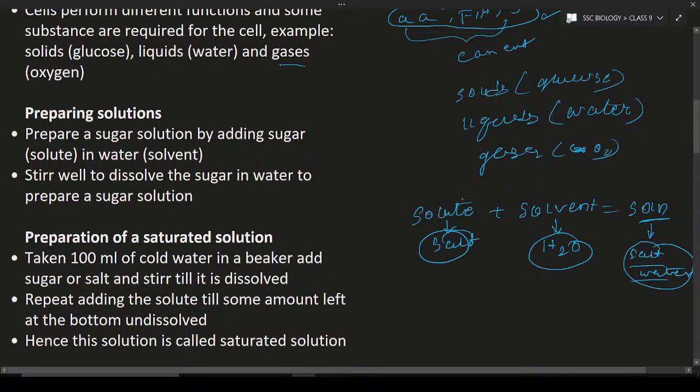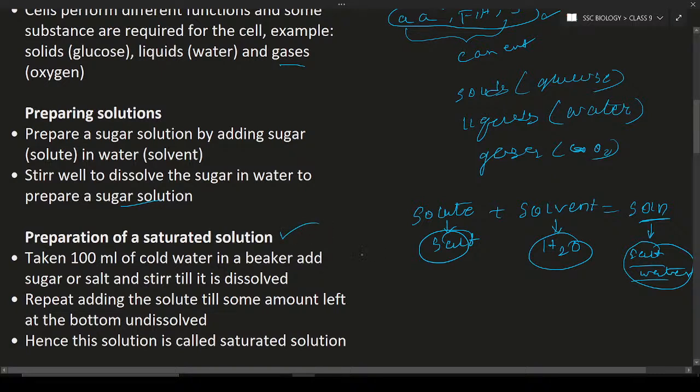So remember, solute is a solid substance. They are solutes and they will mix with the solvent, for example water, to form a solution. So here, stir well to dissolve the sugar in the water to prepare the sugar solution. If you want to prepare sugar solution, prepare in this way. Next is the preparation of a saturated solution.